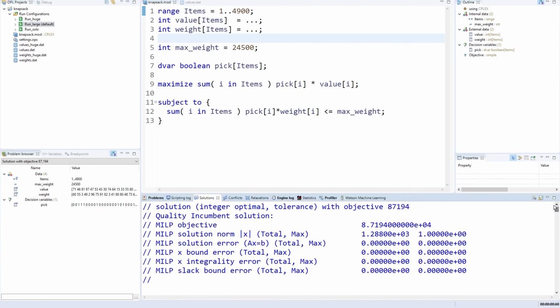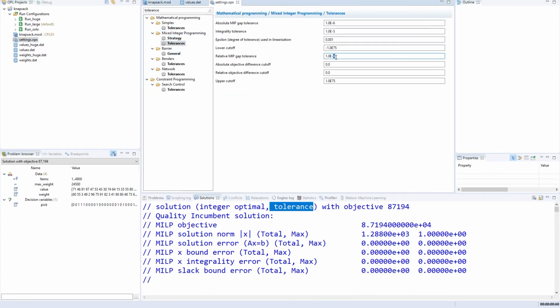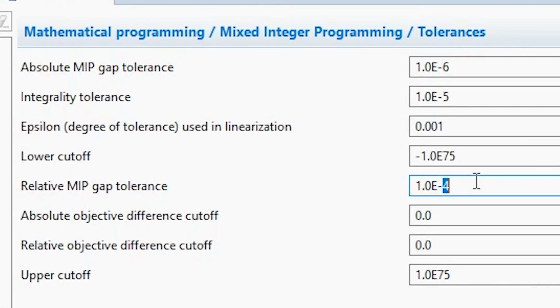It found a solution and wait a minute. That's not what we got from the dynamic program. At this point, I spent 2 hours trying to find the bug in the dynamic program, but... aha. It says integer optimal, yeah, but tolerance. It has found a solution with value 87,194. And it has been able to prove that the optimum cannot be more than a certain tolerance factor above that. But what is this tolerance factor? Okay, I see. It's 10 to the minus 4.